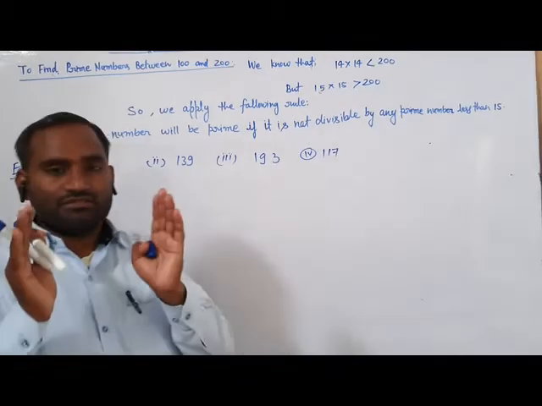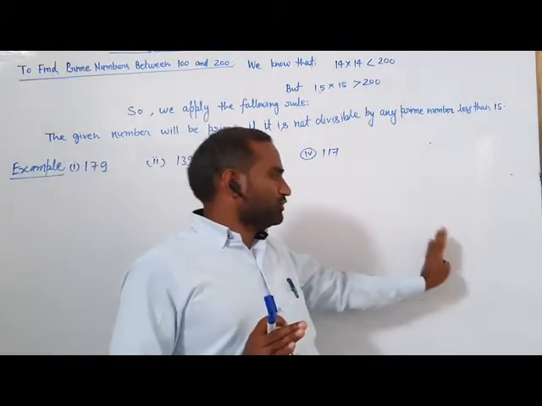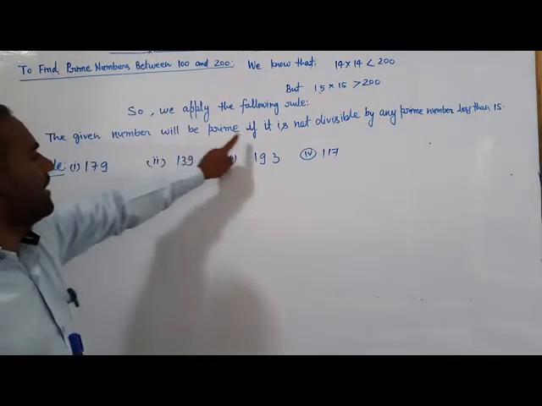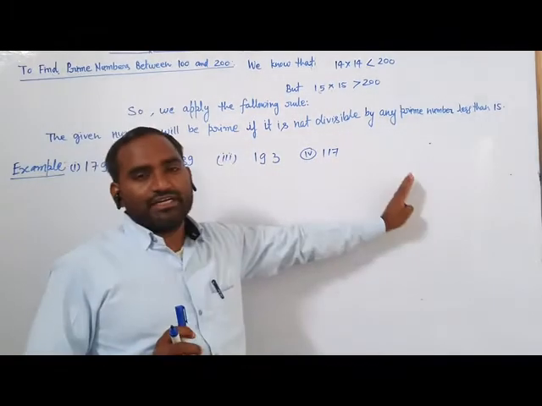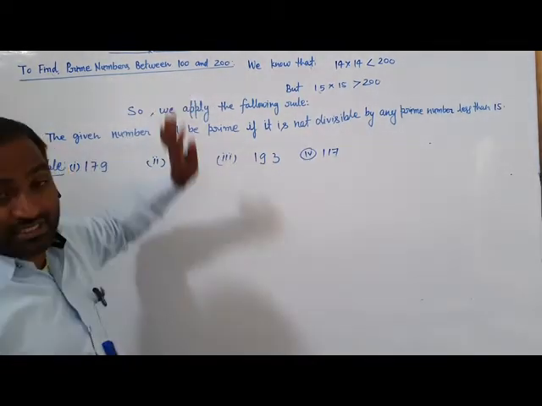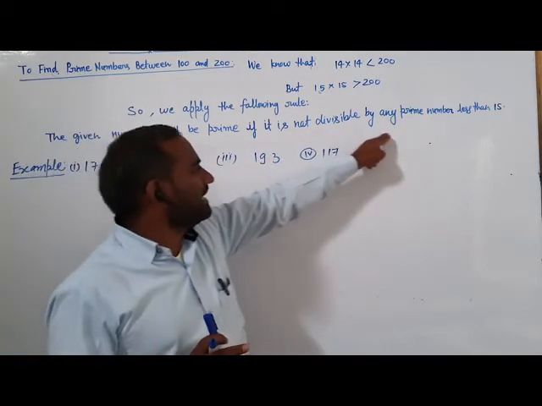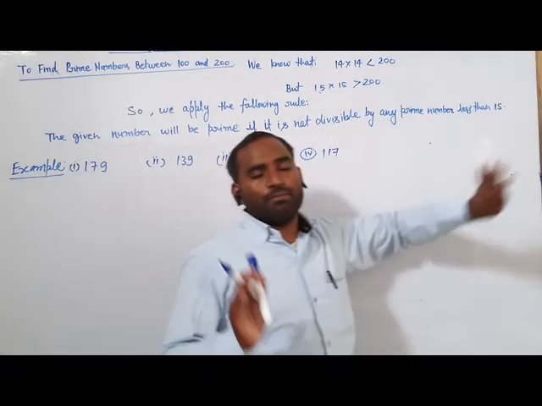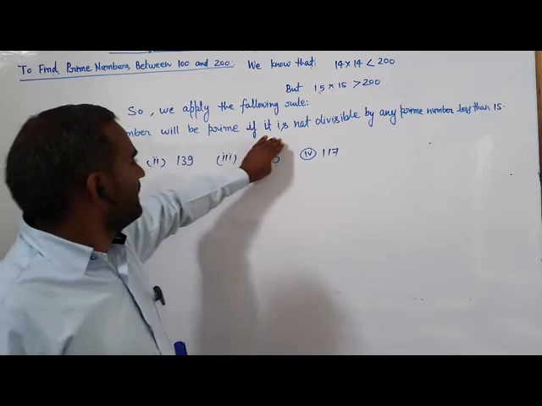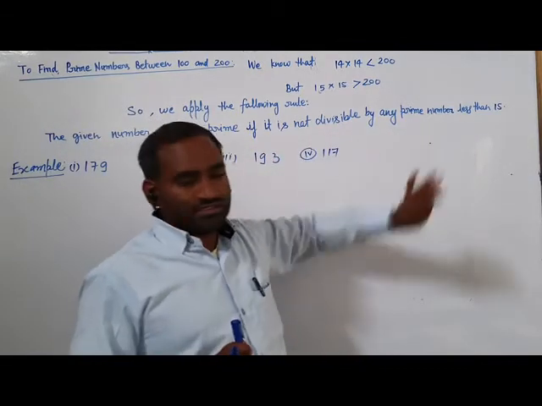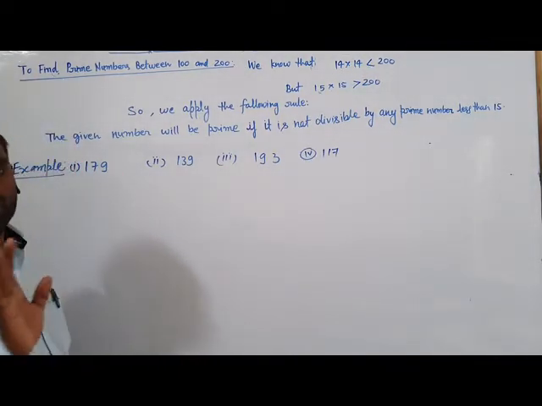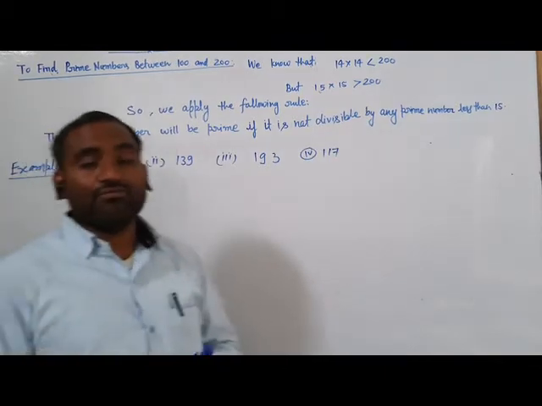The given number will be a prime number, तो 100 और 200 नंबर के बीच में जो नंबर दी गई है वो प्राइम नंबर होगी, because here you have to test the prime number: if it is not divisible by any prime number less than 15, अगर वो 15 से कम जितने भी प्राइम नंबर्स हैं उनसे डिविजिबल नहीं होगी तो वो प्राइम नंबर है।